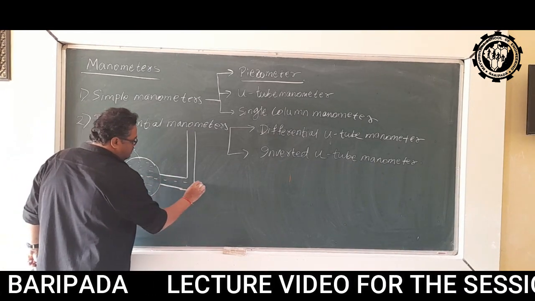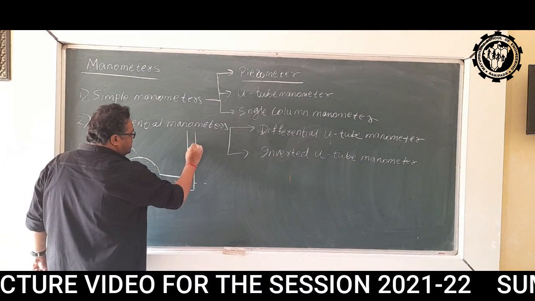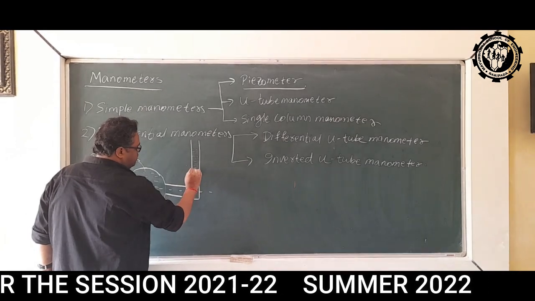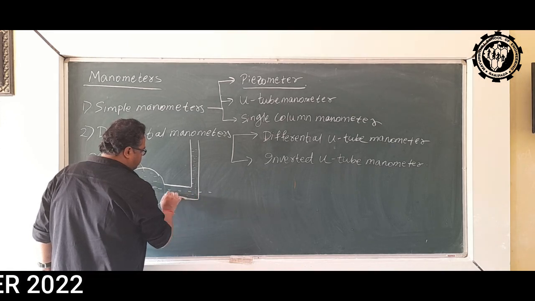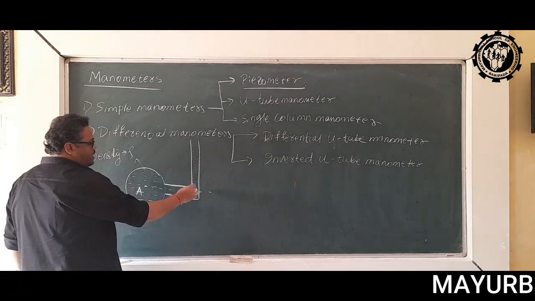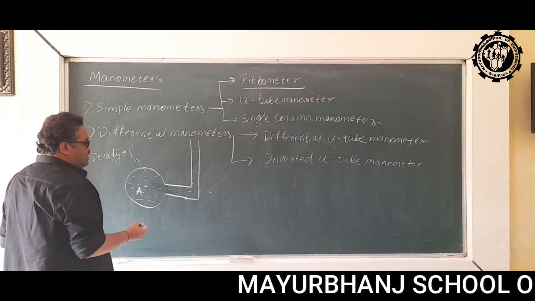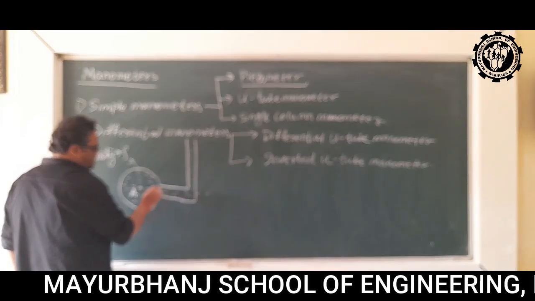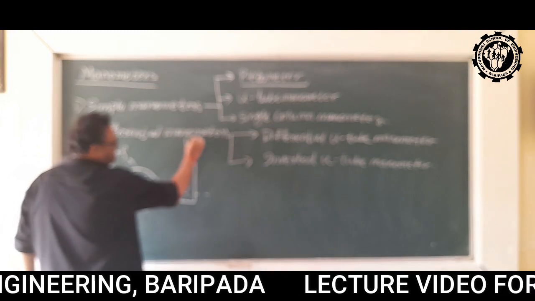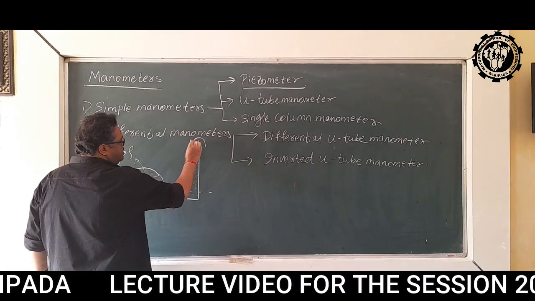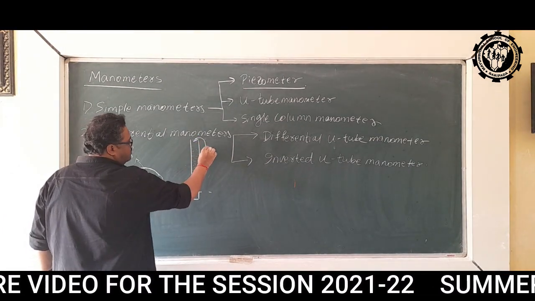Now, let the fluid rise to this height in the piezometer tube. A piezometer is nothing but a glass tube bent at 90 degrees, whose one end is connected to the point where pressure is to be measured and the other end remains open to the atmosphere.